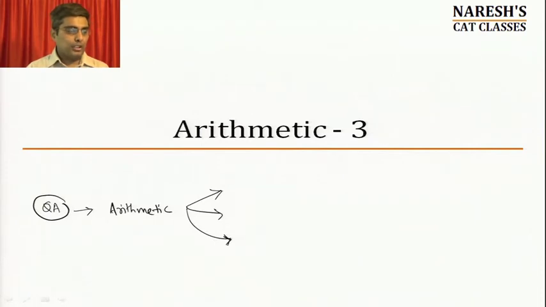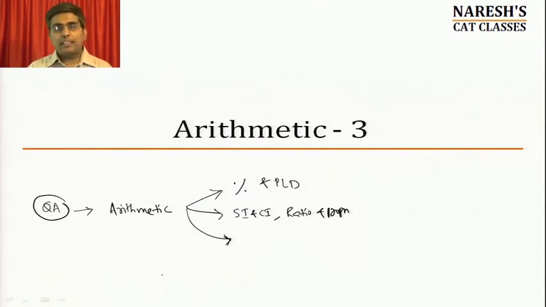In the first module, you would have done the fundamentals of percentages and profit, loss, discount. In the second session of the arithmetic module, we have done simple interest, compound interest, and basics of ratio and proportion. So these are the different topics that you have done. Today we are going to continue this module and do 2 new topics: averages and then mixtures.